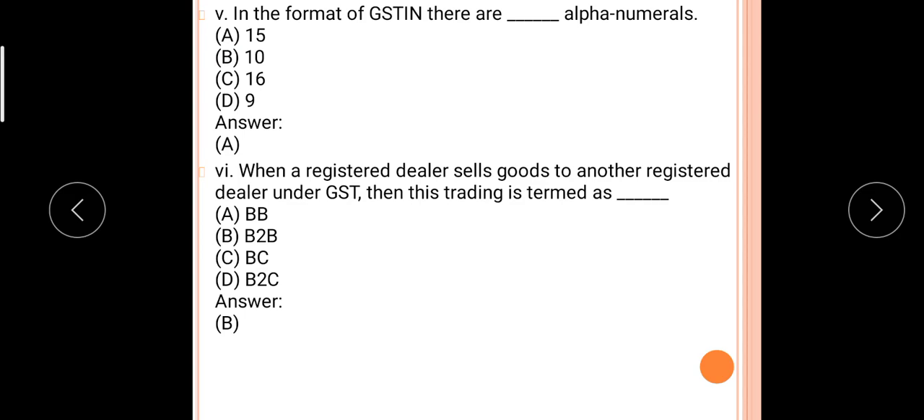When a registered dealer sells goods to another registered dealer, that is one dealer to another dealer, then the trading is termed B2B, that is business to business. And when it is from dealer to customer, then it is business to customer.